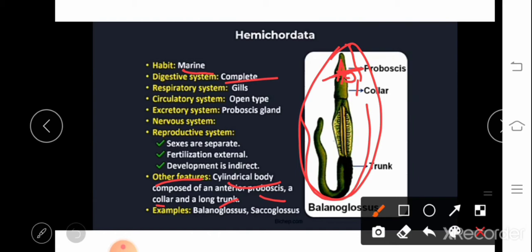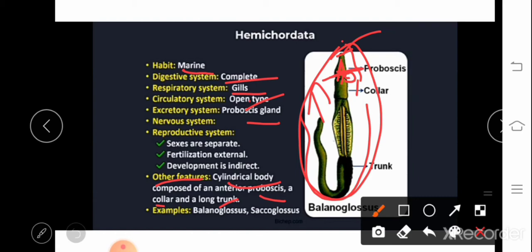Next, coming to the digestive system. They exhibit a complete digestive system because food passes in through the mouth and is excreted through the anus. Next, about the respiratory system. Respiration happens through gills. The circulatory system is open type. And for the excretory system, excretion takes place through the proboscis gland.